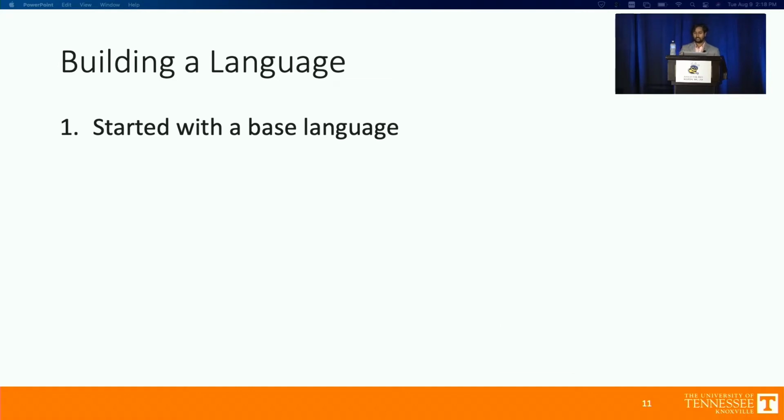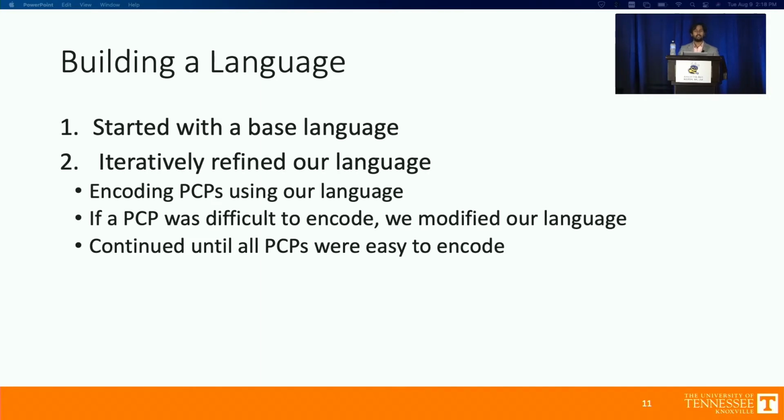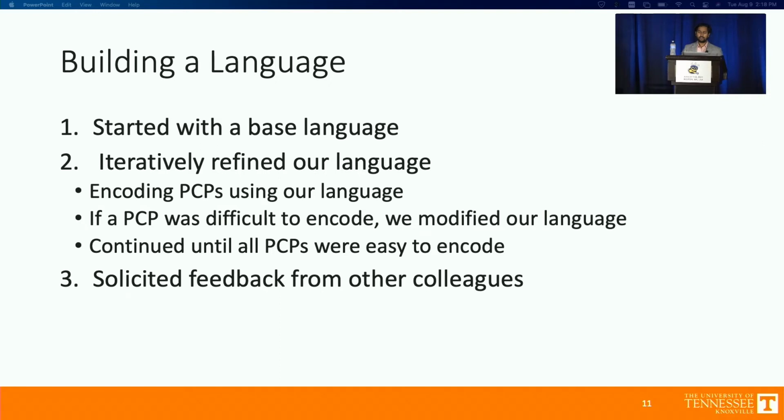So using those unique websites, we built a description language. We started with a simple JSON-based base language, and then we iteratively encoded all of the 270 unique PCPs. If one of the PCPs was difficult to encode, we added features to our language so that all of them are easy to encode. Once we were happy with the language that we built, we solicited feedback from our colleagues to further strengthen it.